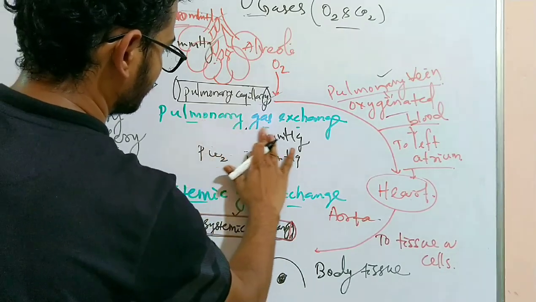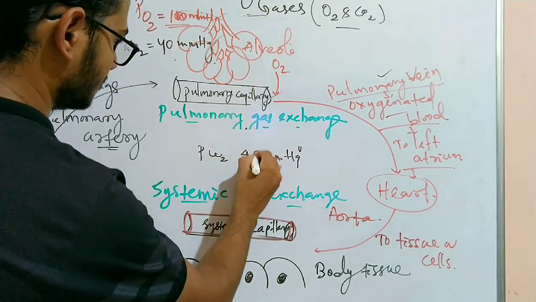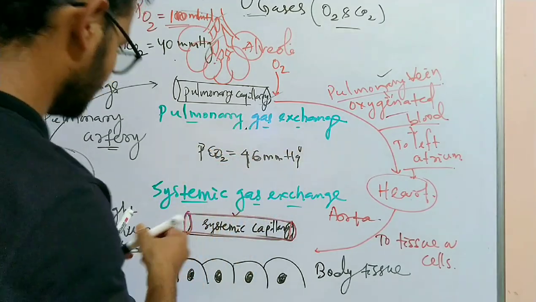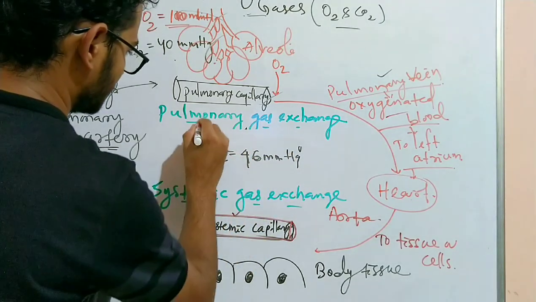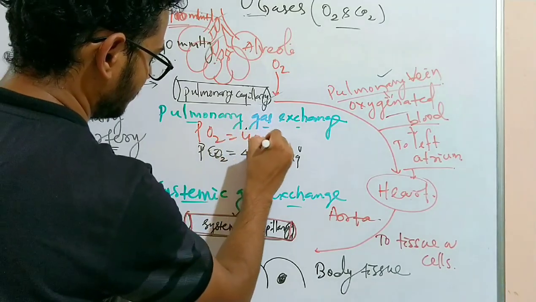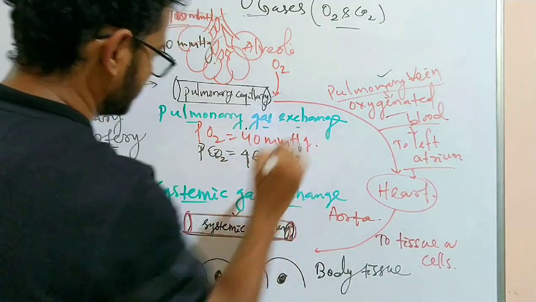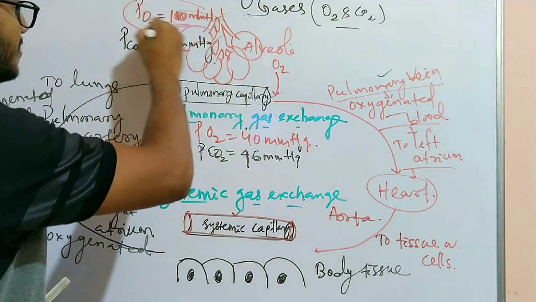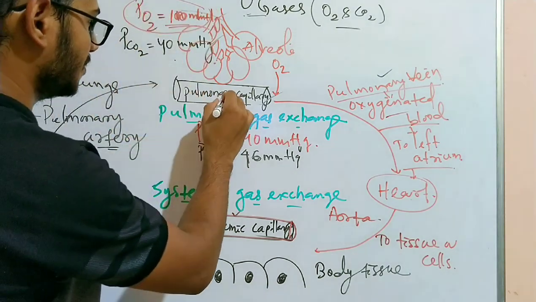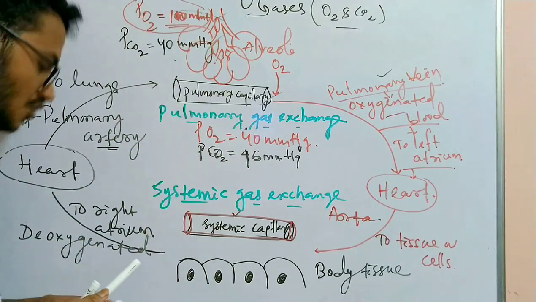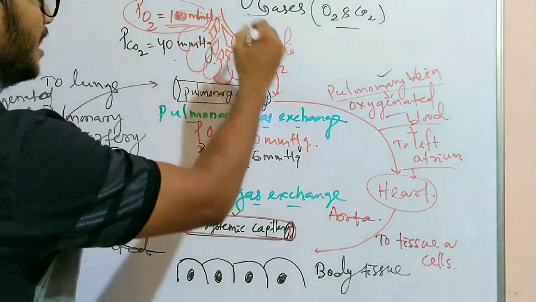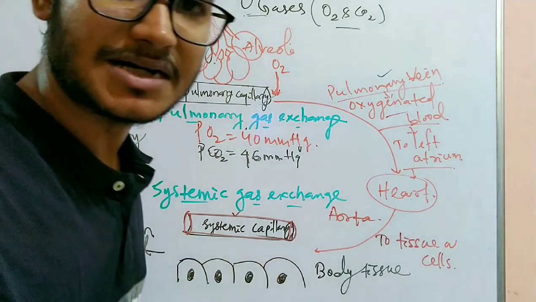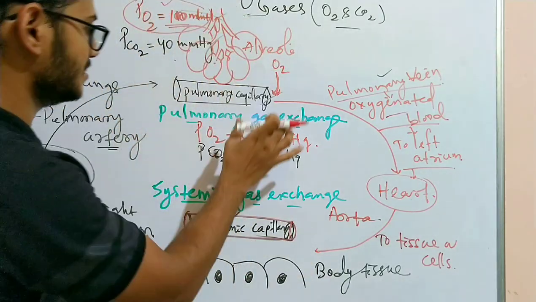Let me write that of oxygen in red so that you will not get confused. So the partial pressure of carbon dioxide is 46, whereas the partial pressure of oxygen is only 40 mmHg. So the difference between the partial pressure in the alveoli and the pulmonary capillary is much more. So from the alveoli, oxygen diffuses from the higher concentration or higher partial pressure, that is from 100 mmHg to